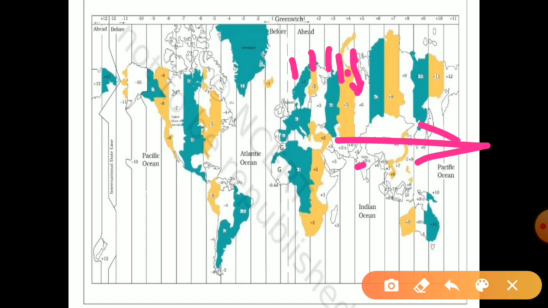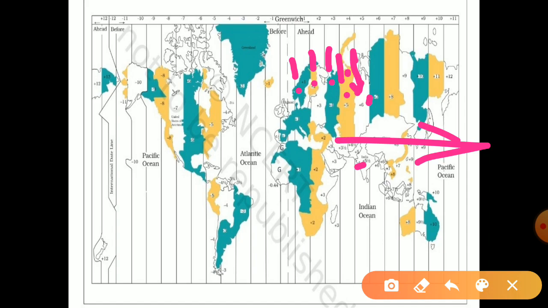At Greenwich, the time was 2 p.m. Then moving forward, 3 p.m., 4 p.m., 5 p.m., 6 p.m., 7 p.m., and in India, it will be between 7 or 8 p.m. So we can say that if the time in Greenwich is 2 p.m., then the time in India will be nearby 7:30 p.m.